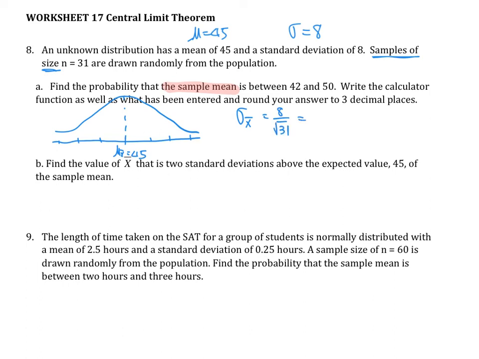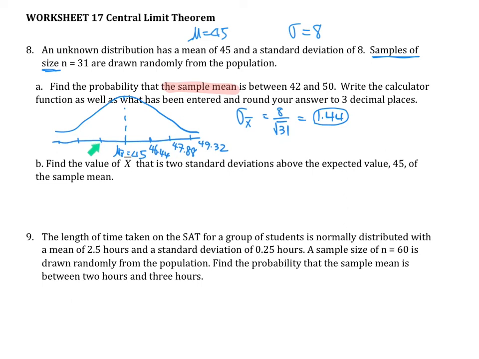If you calculate that out, I get 1.44 rounded. So I'm going to mark this off by 1.44. Notice I'm not using 8 anymore. 45 plus 1.44 gives you 46.44, then 47.88, and 49.32.